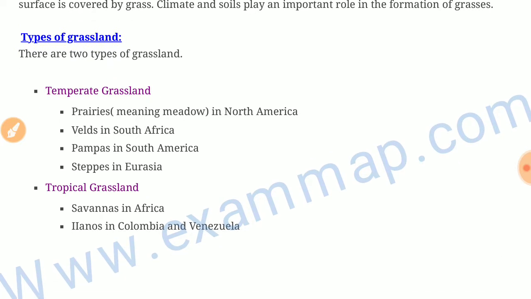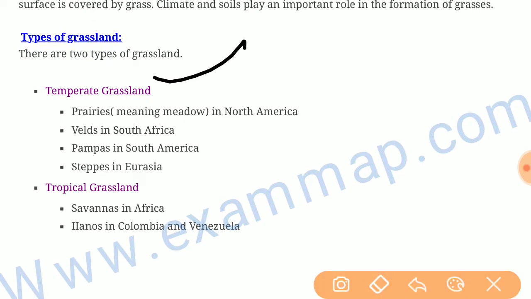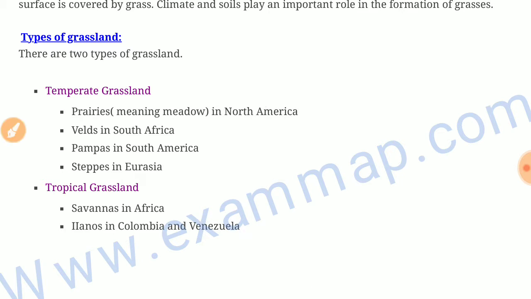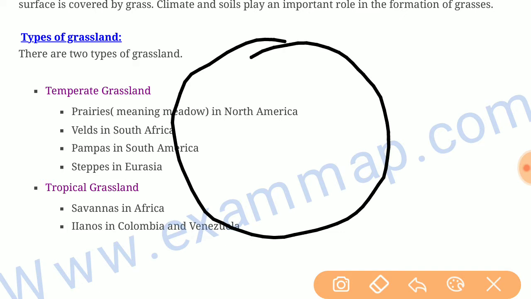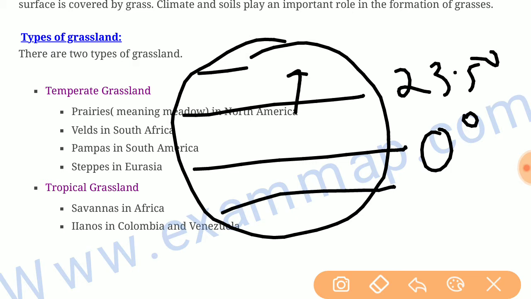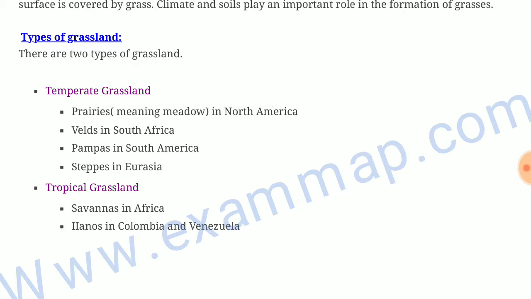There are two types of grasslands: temperate grasslands, which have prairies in North America, velds in South Africa, pampas in South America, steppes in Eurasia, and the tropical grasslands, which have savannas in Africa and llanos in Colombia and Venezuela. The tropical area is from the equator, 0 degrees, to 23.5 degrees north and south, and above this, up to 66.5 degrees north and south, we have the temperate area.